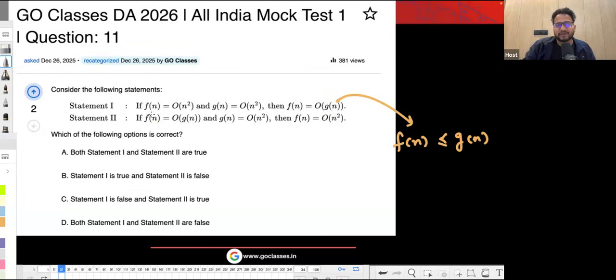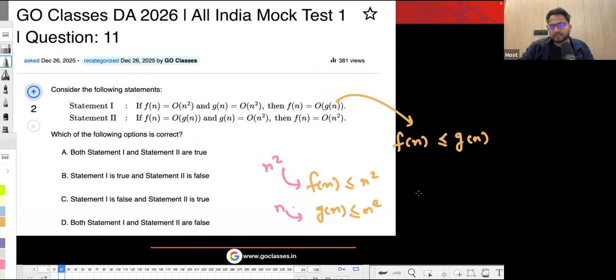So they are saying that Fn is less than or equal to n square and Gn is also less than or equal to n square. So both are less than or equal to n square. Does this mean that Fn is less than or equal to Gn? I think no, right? Why? Because maybe you can take Fn to be just n square, and Gn you can just take n. Then Fn is basically n square and Gn is just n. That big O relation is not possible between these two, right?